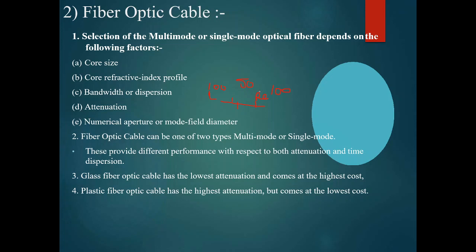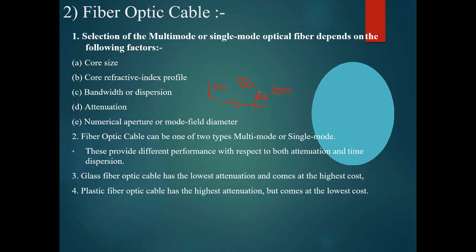So depending upon how many waves and how much information we want to send, we have to choose what type of mode to consider. If I want to send only a single signal, then go for single mode. If I have more signals, then choose multi mode.